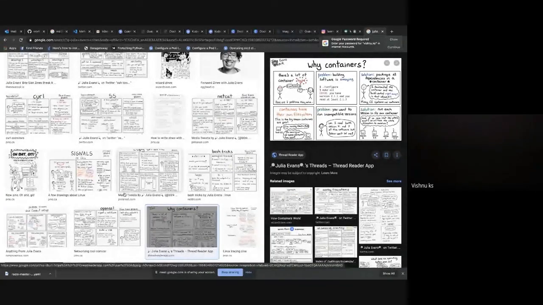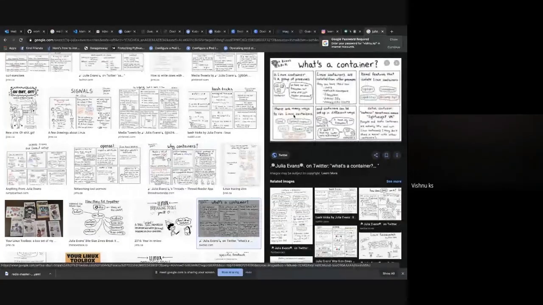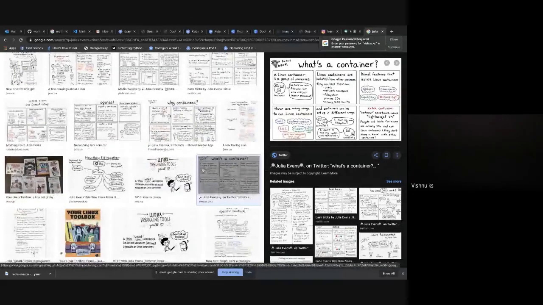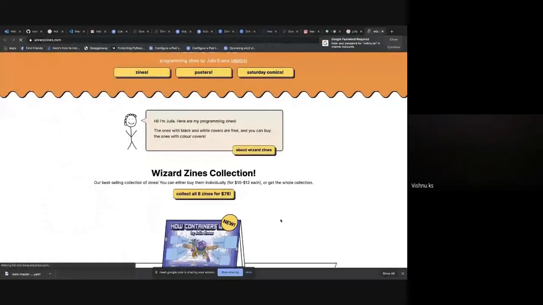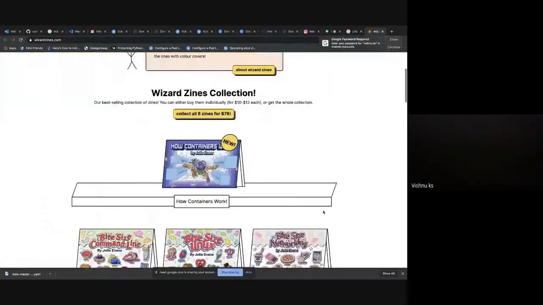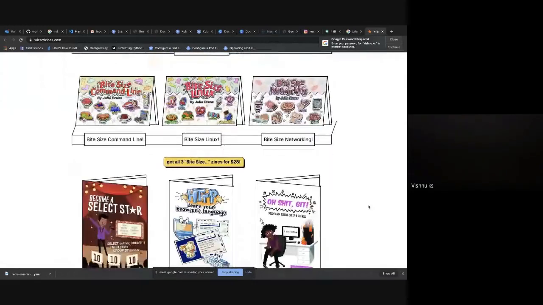What's a container? You might have to buy it, but this is available for free on the internet. You can download it from somewhere, and it would be very helpful. It's easier to understand.